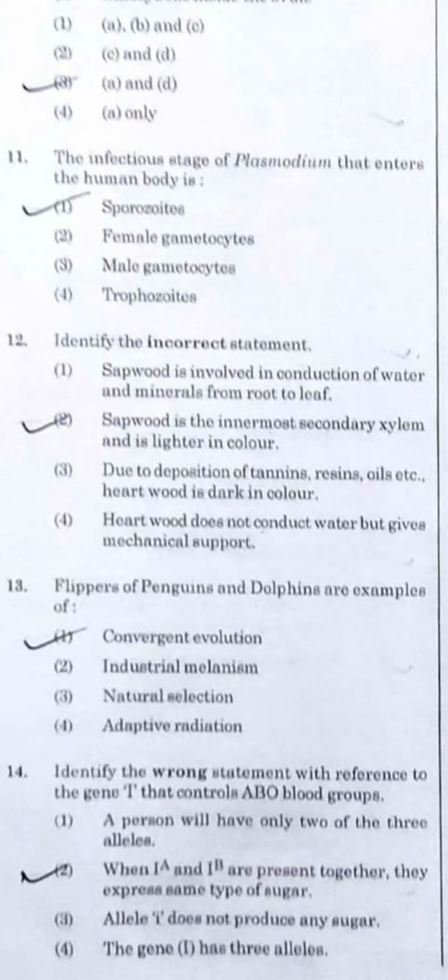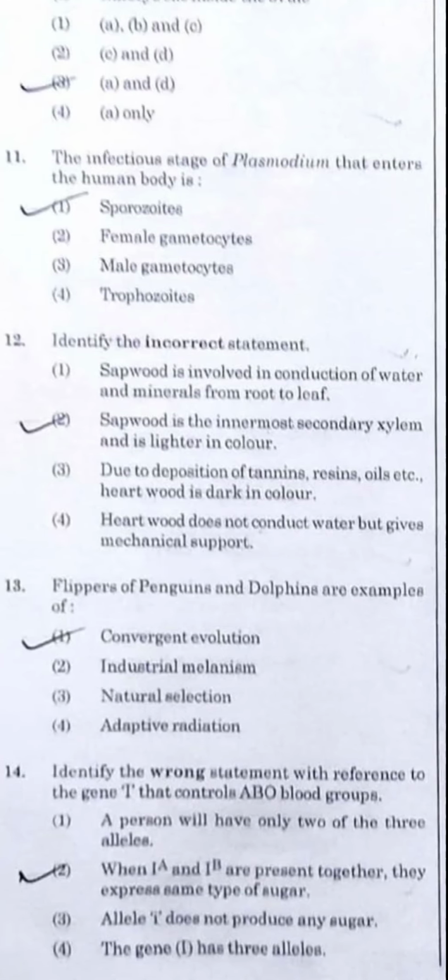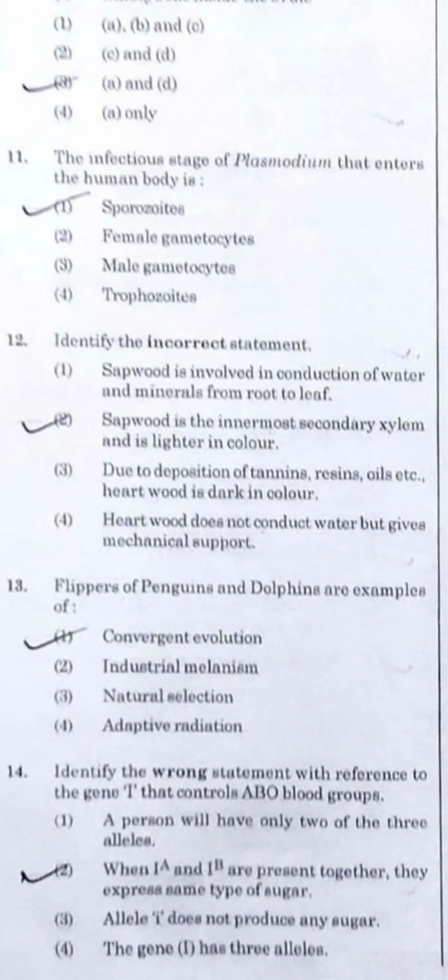Question number 13. The flipper of the penguin and the dolphins are examples of. So basically the flipper of the penguin and the flipper of the dolphin are doing the same thing, but they are not exactly sharing the same origin. Rather they are convergent evolution. Ultimately, these are the parts or the organs which do not have the same origin, rather they have 2 different origins.